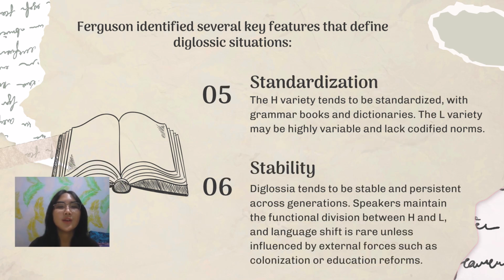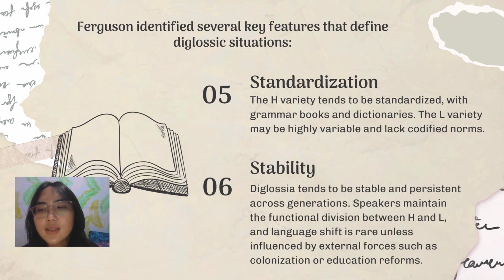And the next is number five, standardization. The H variety tends to be standardized with grammar books and dictionaries. The L variety may be highly variable and lack codified norms.